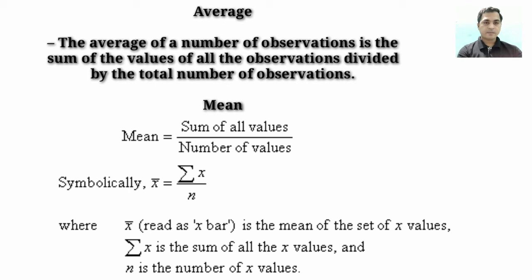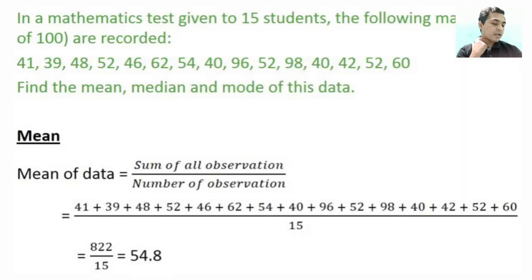Symbolically it is represented by x bar is equal to summation x upon n, where x bar is the mean of the set of x values, summation x is the sum of all the x values, and n is the number of x values, meaning the number of observations. Right, students? So using this formula we can find the average or mean. Let us see an example.